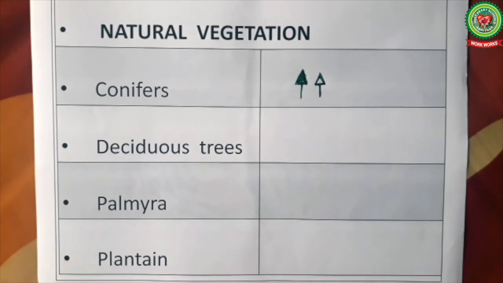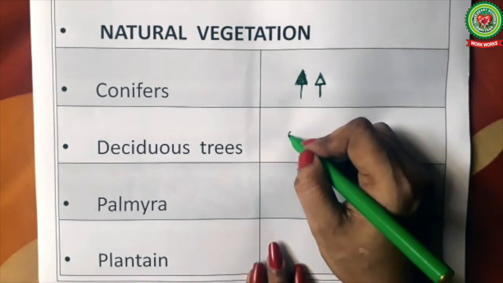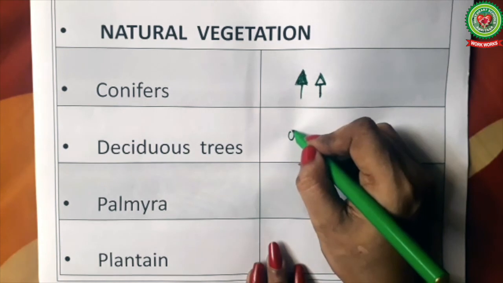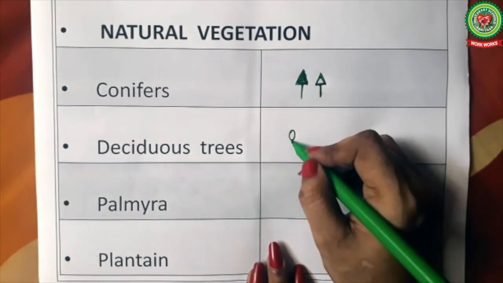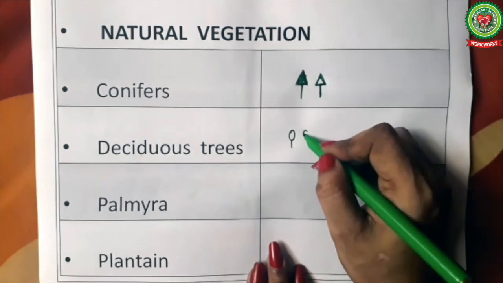Next we have deciduous trees. Deciduous trees are the trees that shed their leaves for 6 to 8 weeks in dry season. The symbol for deciduous trees will be in green color. We'll draw an oval with a vertical bottom like this.